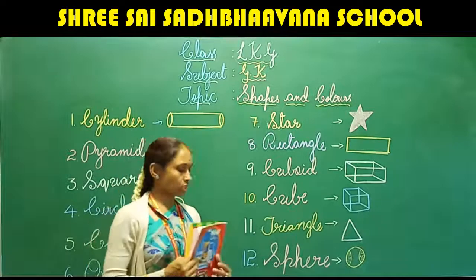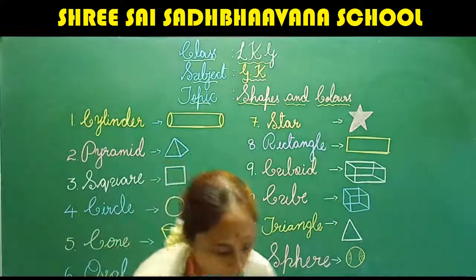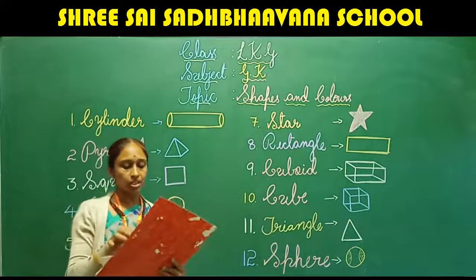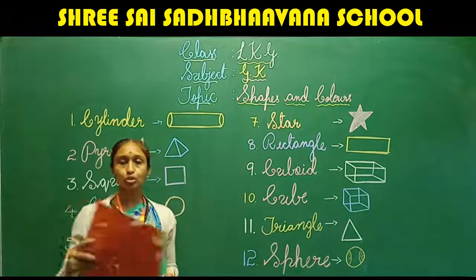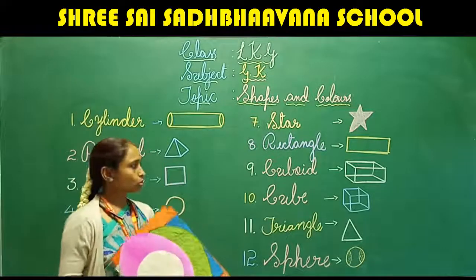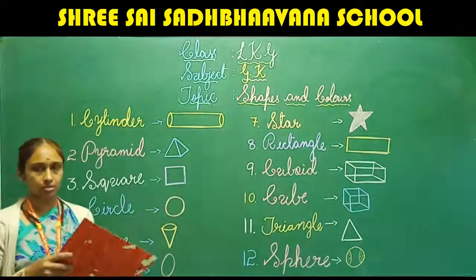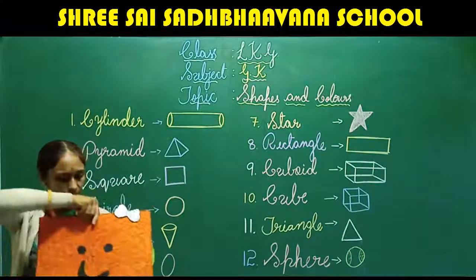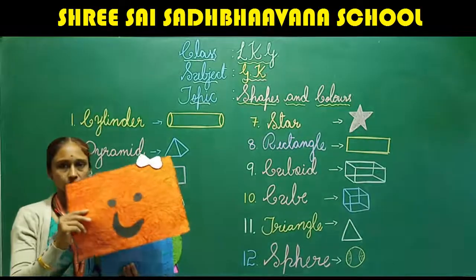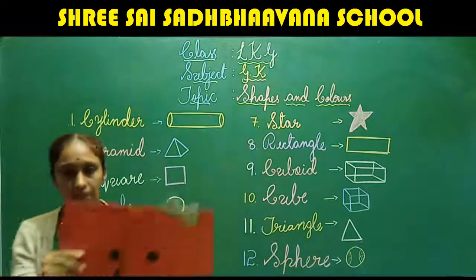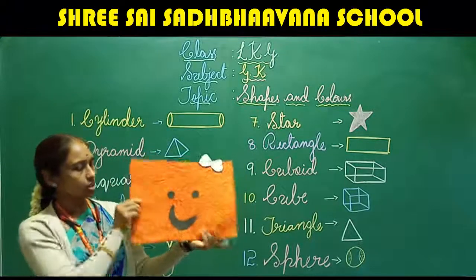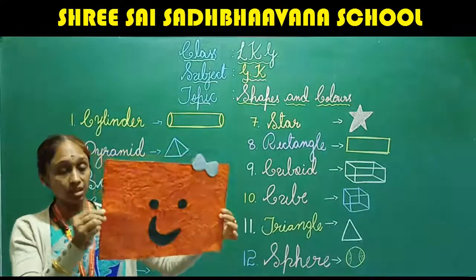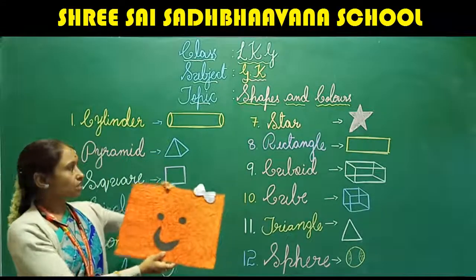So now what we will do is, see, I'll show you some shapes. I have many shapes with me. I'll show you one by one. What you have to do is identify the shapes. Look here, all of you. Can you see this? Now tell me, which shape is this? Yes, this is rectangle.